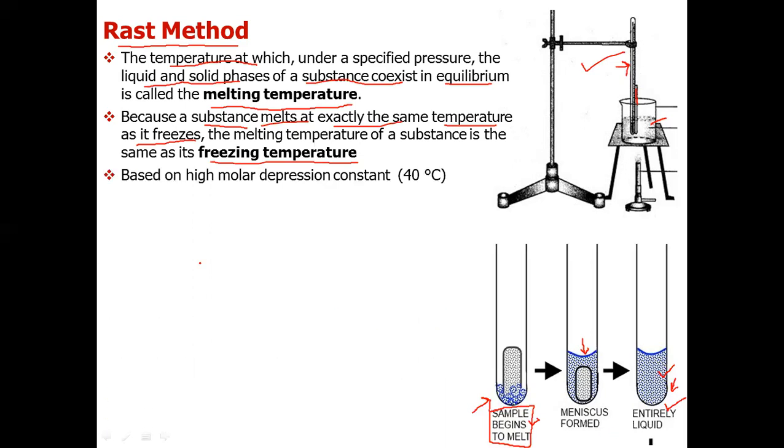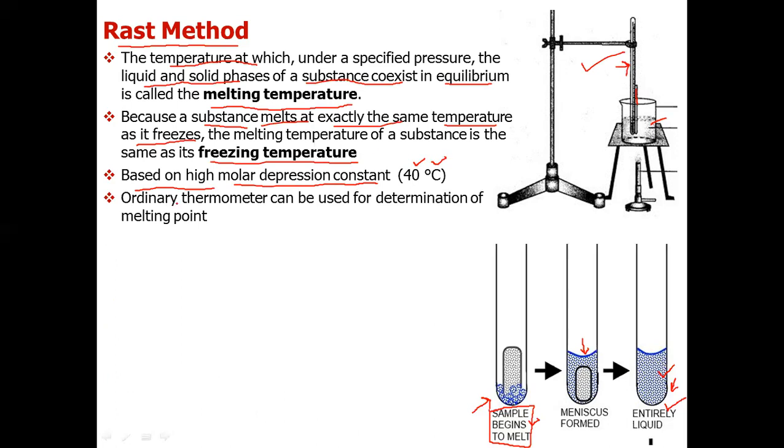So the second principle on which it is based, that camphor has a high value of molar depression constant, 40 degrees C. Means 1 molar solution of camphor will give you a depression in freezing point of 40 degrees Celsius, which is a very high value and can be determined using an ordinary thermometer. We don't require specialized thermometer. Such type of temperatures can simply be measured with the ordinary thermometer.